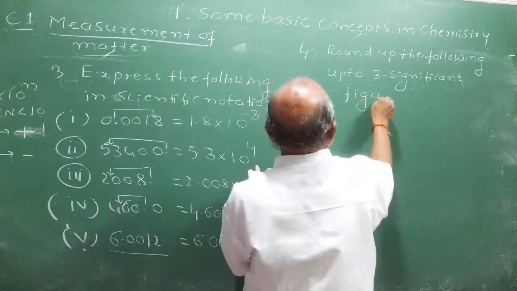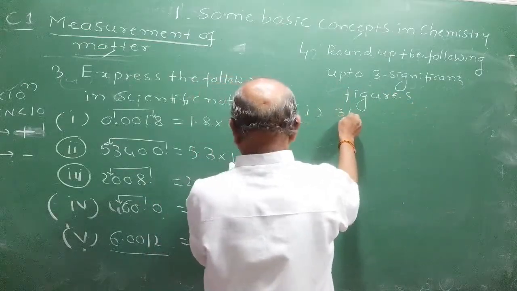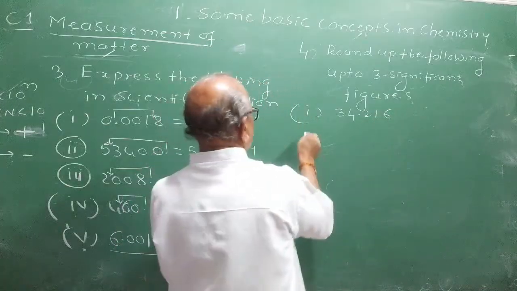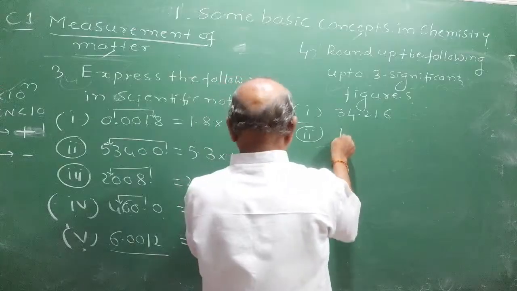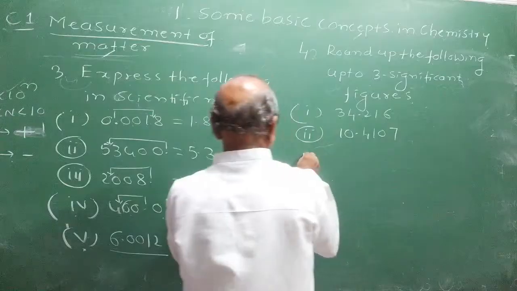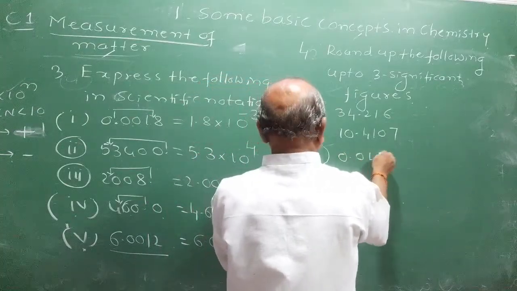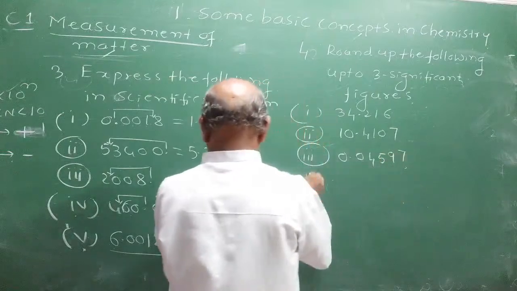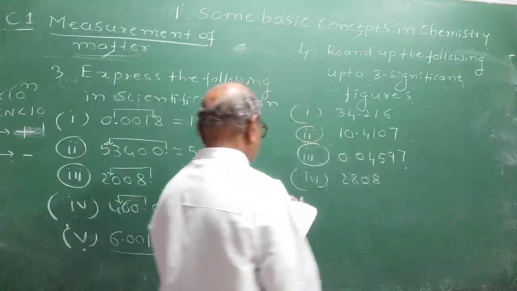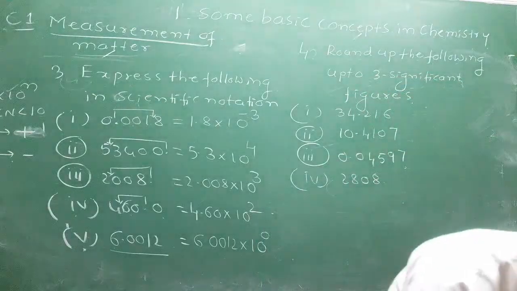I hope you have learnt the first topic clearly. First one, 34.216. Second one, 10.4107. Third one, 0.04597. Fourth one, 2808. Round up the following up to 3 significant figures.